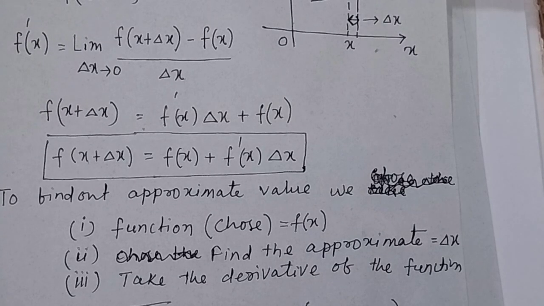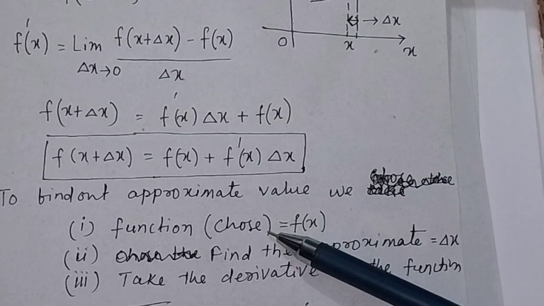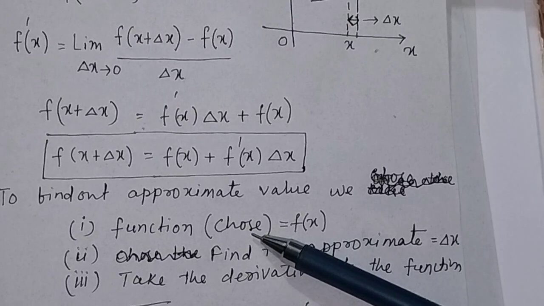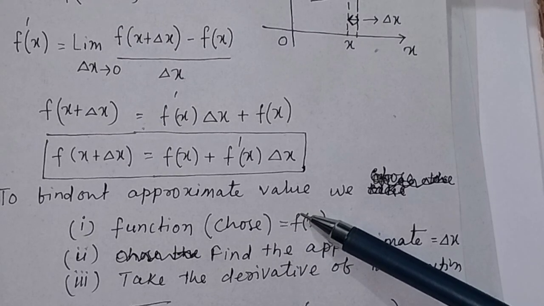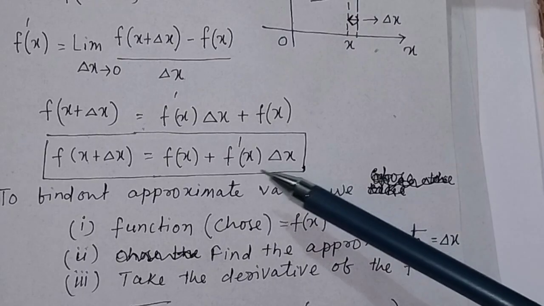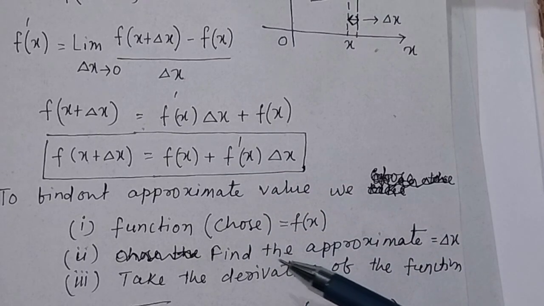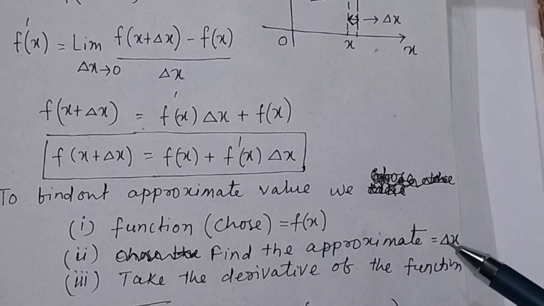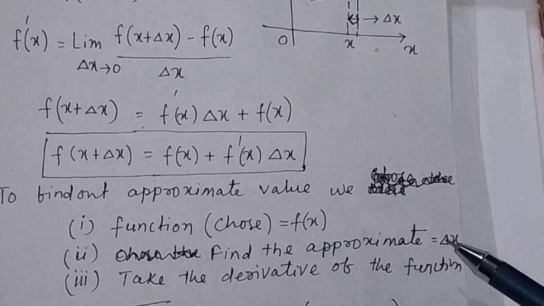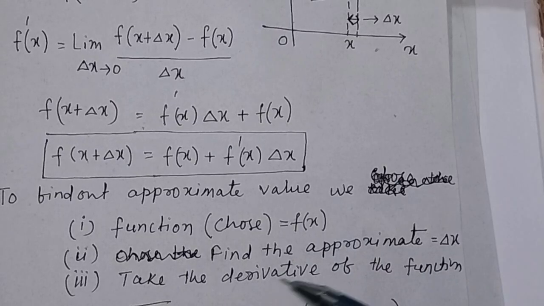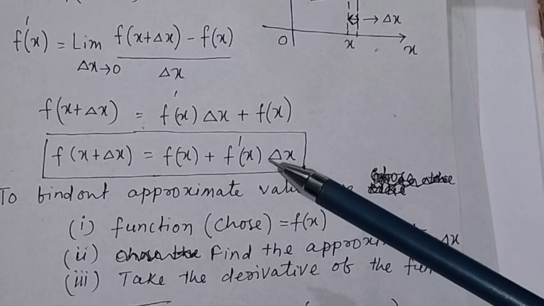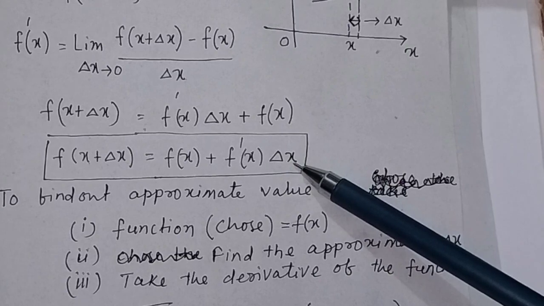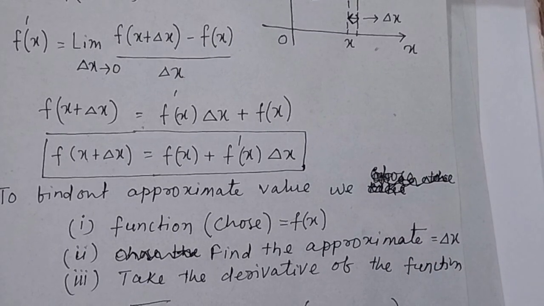And to find out the approximate value, it is important to choose the function. That means you have to choose the function in such a way that it is easier to find out the approximate value. Then you automatically will find the nearer value or the variation Δx. Then take the derivative of the function and use this formula to find out the approximate value of the given function.